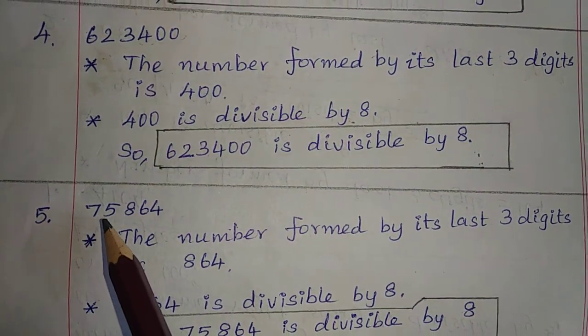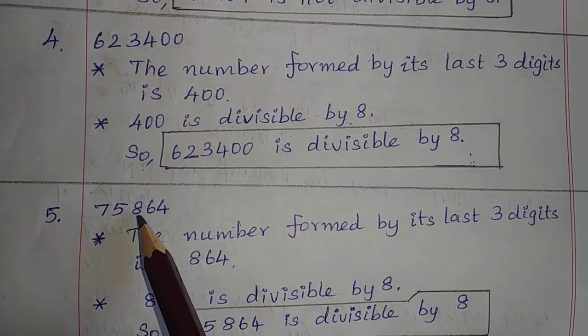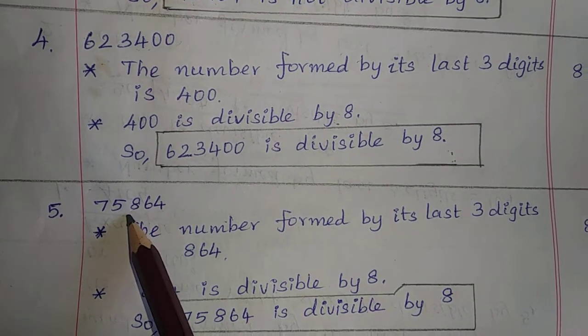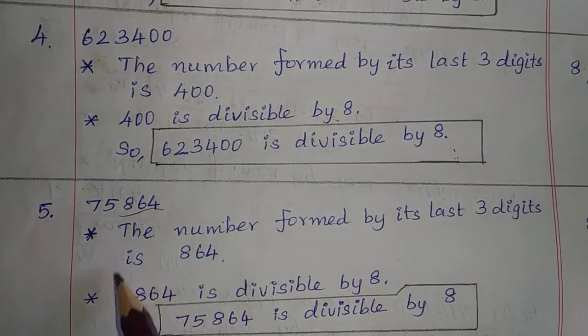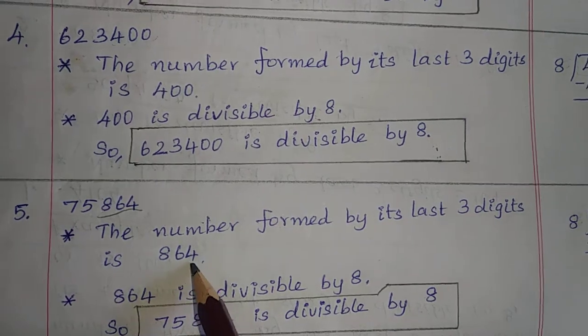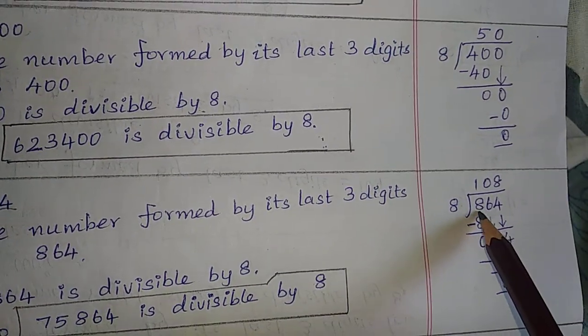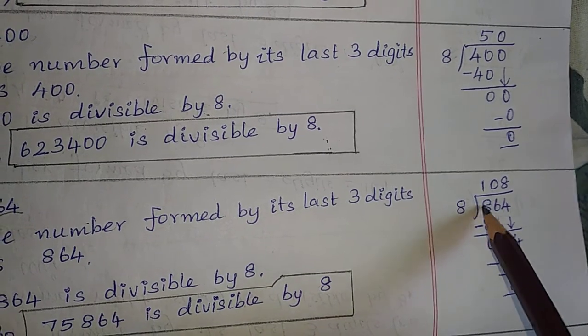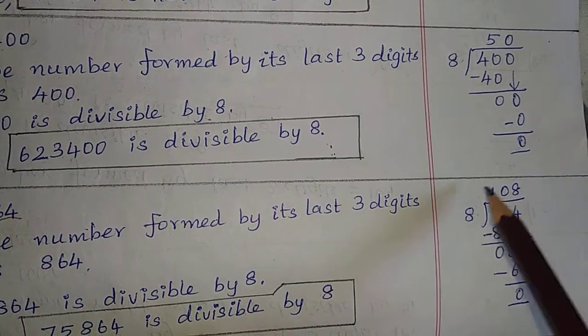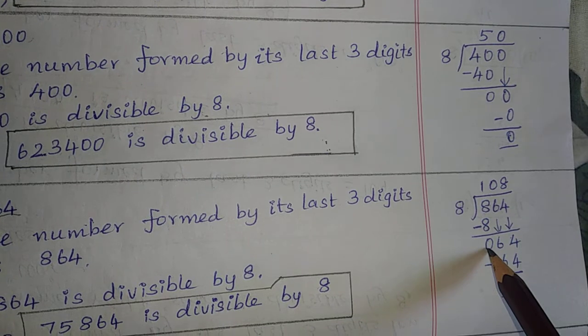The last example is 75,864. The number formed by the last 3 digits is 864. Let us check whether it is divisible by 8 or not. 8 is divisible by 8. So choose only one digit, 8 by 8. One time. So 8 1s are 8. On subtraction you get 0.